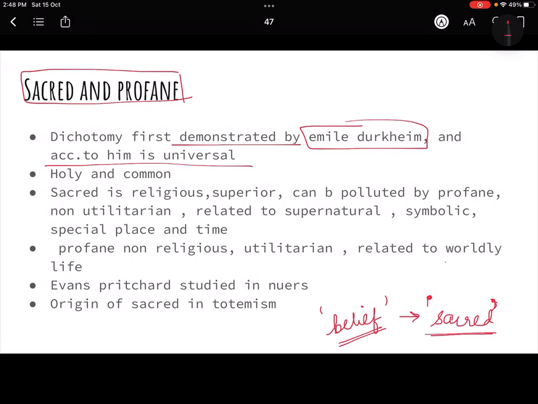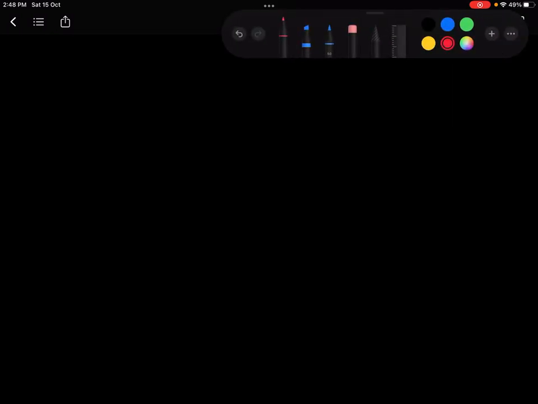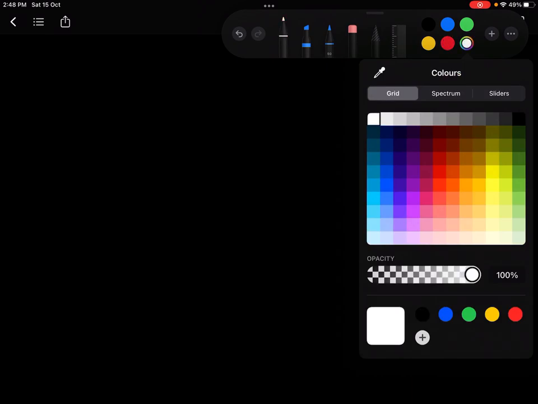Now do not get scared. I'll just let you understand what it is. Basically, now let's try and understand. I'll take two examples, okay? For Hindus, I'll take the example of a cow. For Sikhs, I will take the example of a kirpan.